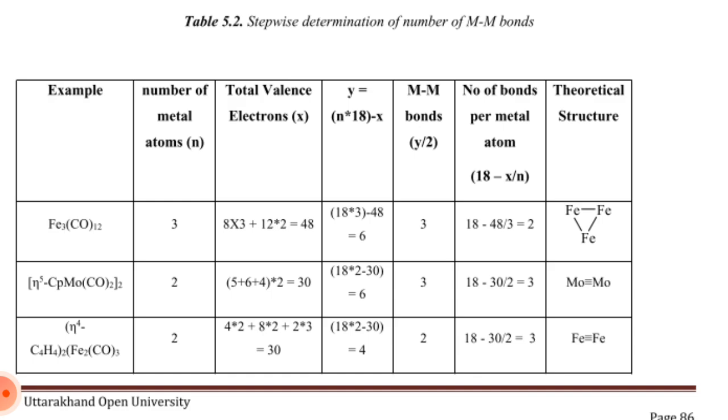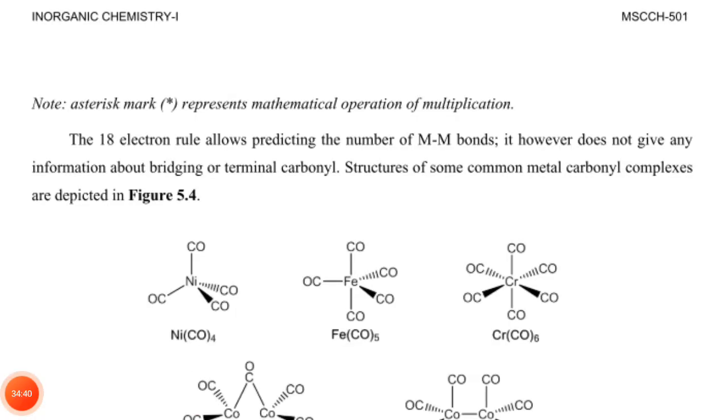Next, [(η4-C4H4)Fe(CO)3]2: number of metal atoms N is 2. Total valence electrons: 4 multiplied by 2 plus 8 multiplied by 2 plus 2 multiplied by 3... 18 multiplied by 2 minus 30 is equal to 4. So the M-M bond is 2. So the number of electrons per metal atom is 30 divided by 2, and the structure is Fe triple bond Fe. Now the asterisk mark represents the mathematical operation of multiplication.